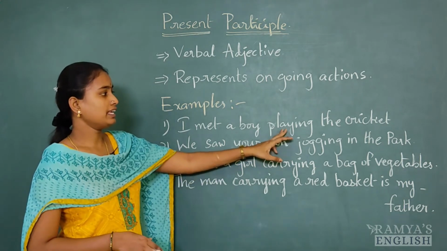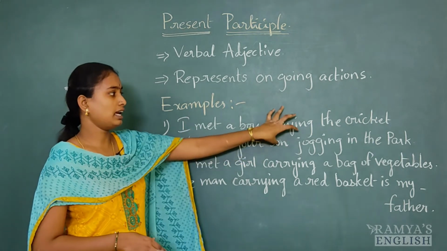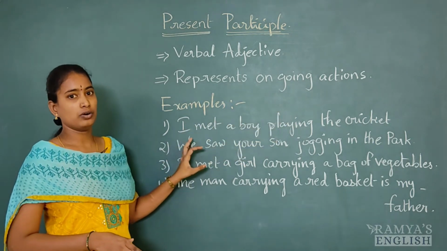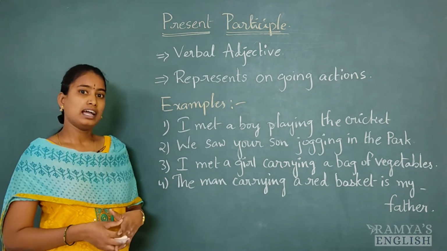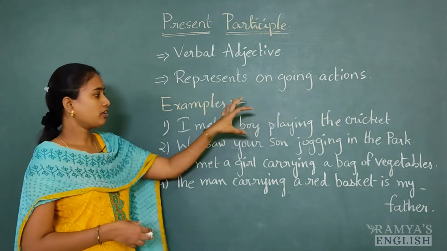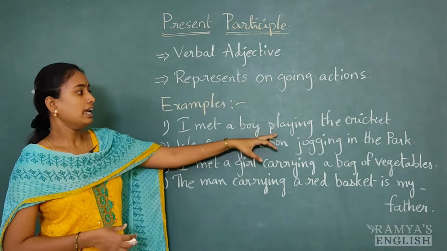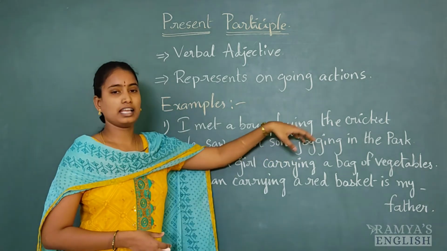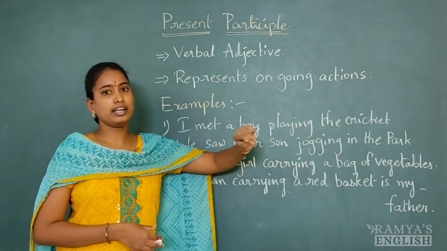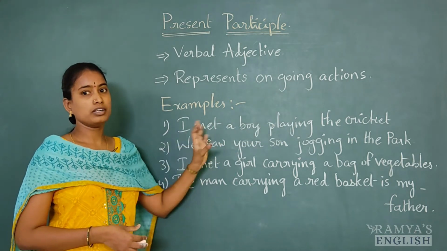Here this playing is telling something about the noun. It is describing the noun, and which describes the noun is called an adjective. It is qualifying the boy, and it is also acting like a verb here: playing the cricket. Yes, he was playing the cricket. It qualifies the noun as well, telling what he was doing.